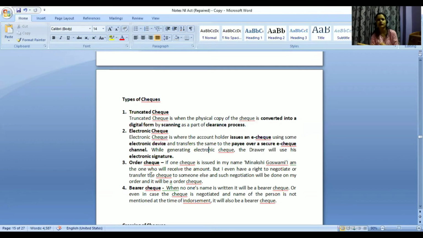It is the same way only, but it is just to speed up the process, and also when someone is using it very often, they can use this particular way. So in those matters also, if there is a dispute, it will come under the NI Act only. That is why this is clearly mentioned, that this also will be covered under the definition of check, which we have under section 6 of the NI Act.